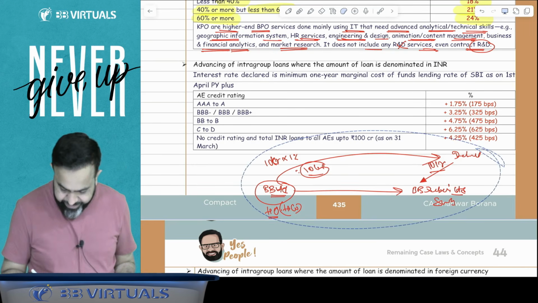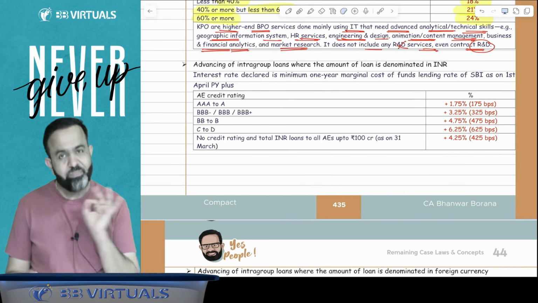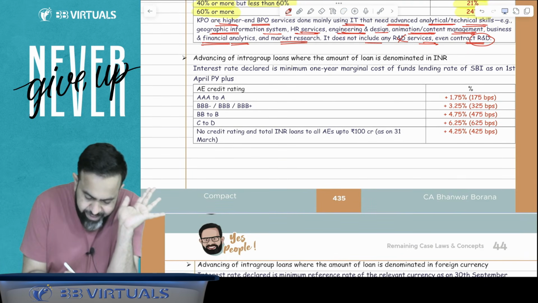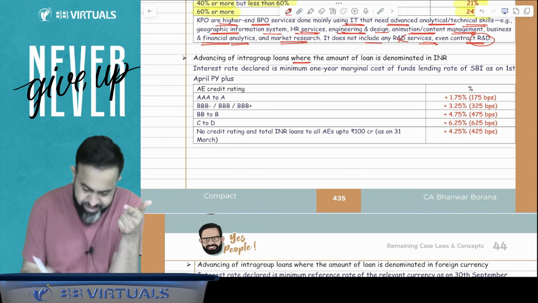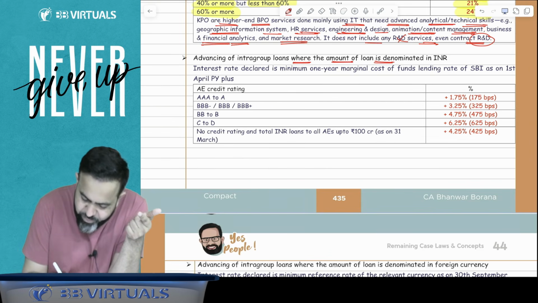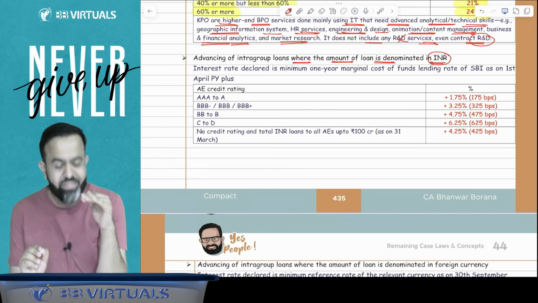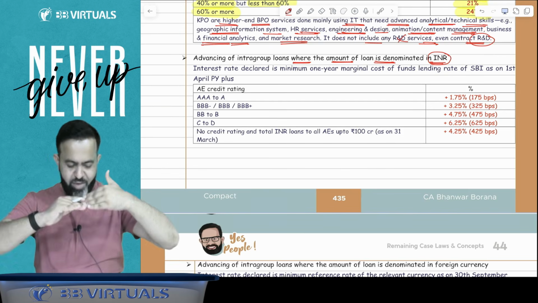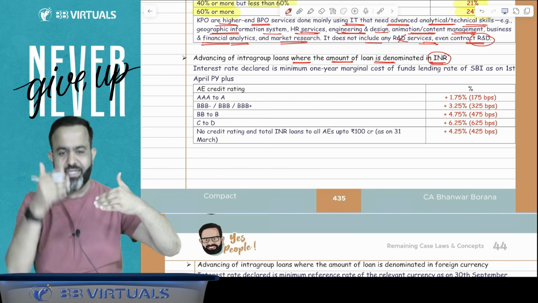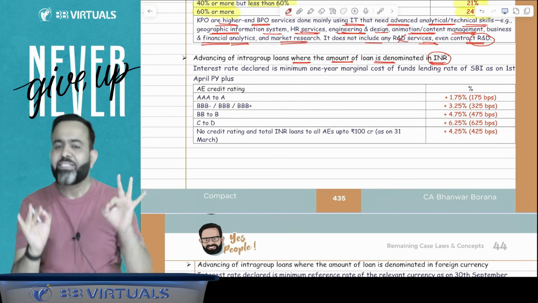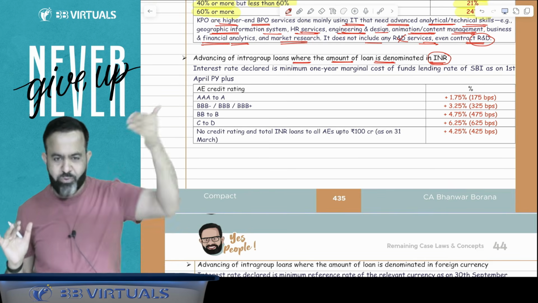This part says that advancing of the intragroup loan where the amount of loan is denominated in INR. So guys, here what happened? You have given the loan to your associate enterprise. Then what should be the minimum interest you should charge from your associate enterprise?